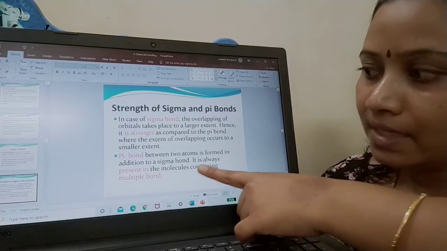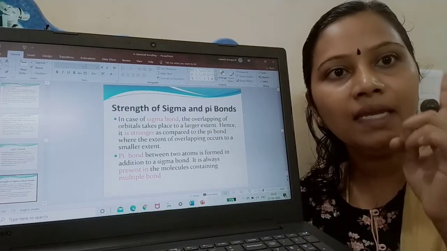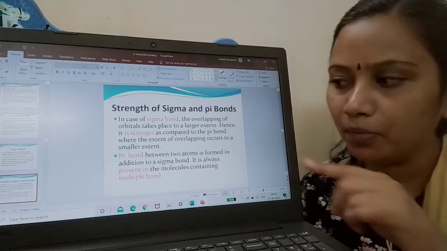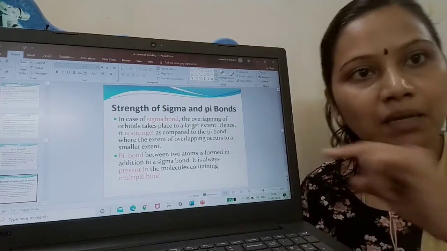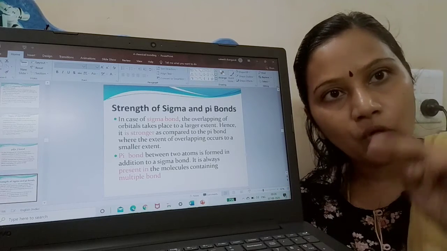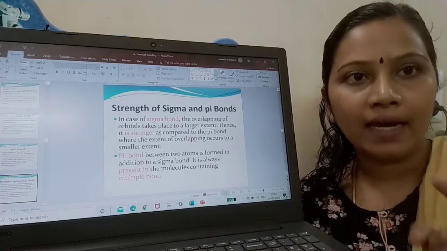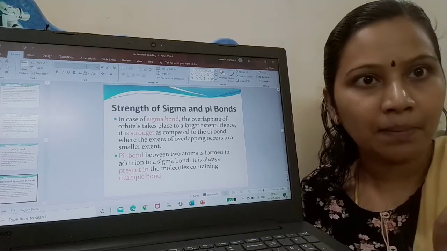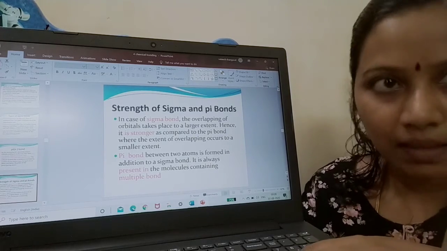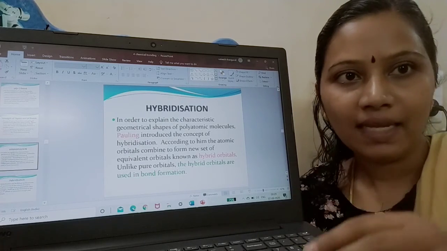Children, consider the case: it is always present in a molecule containing a double bond. Pi will always be present between two atoms having a double or triple bond. I can tell you, molecules containing multiple bonds. Okay, this is an important concept. Your pi is also formed along with the sigma. But pi should be there in case of atoms having multiple bonds. Say, for example, nitrogen, which has more than one bond. In that case, pi is compulsory, it is mandatory. Hybridization we will see in the next session, children. Thank you.